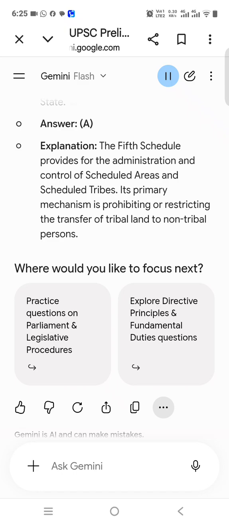Answer. B. Explanation. Article 39(c), under Part 4, Directive Principles of State Policy, directs the state to ensure that the operation of the economic system does not result in the concentration of wealth and means of production to the common detriment.